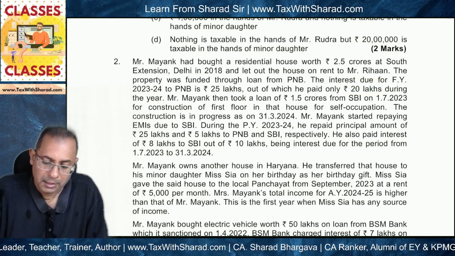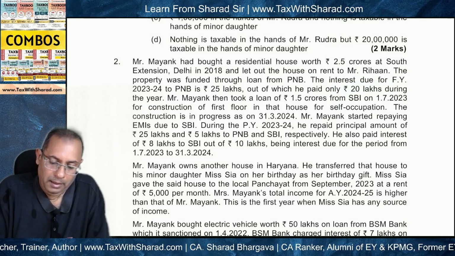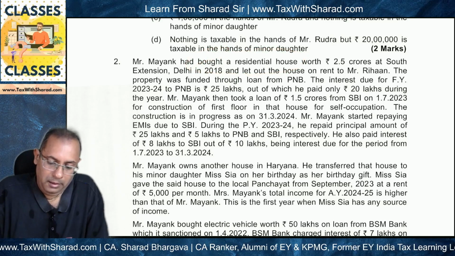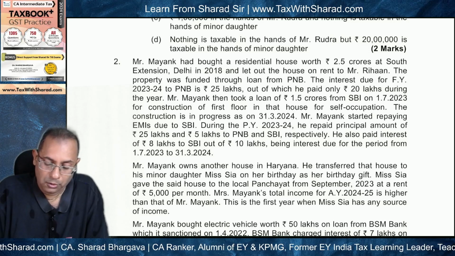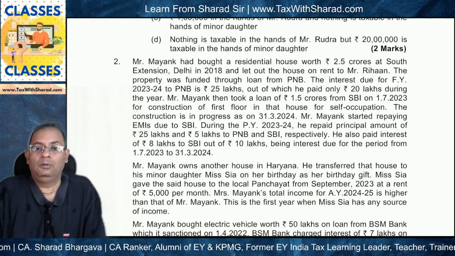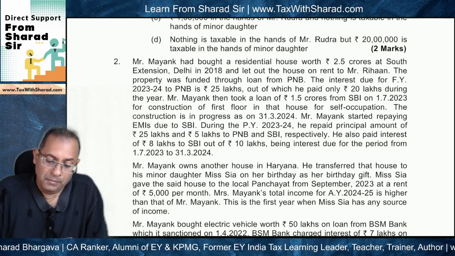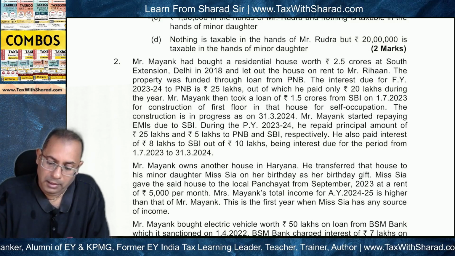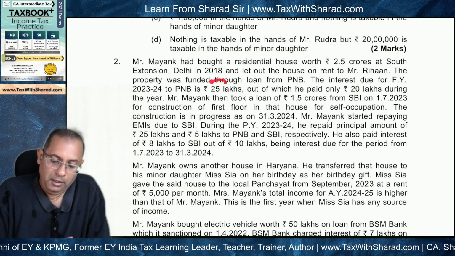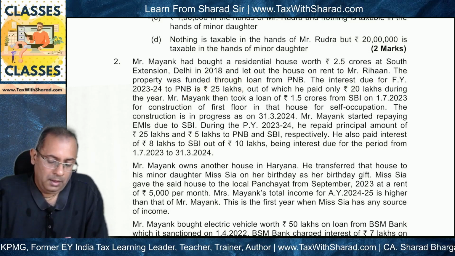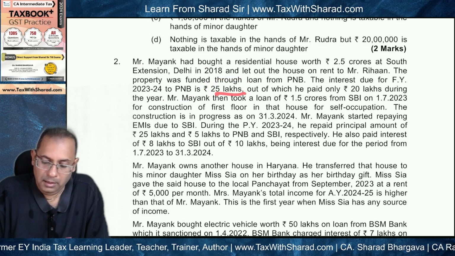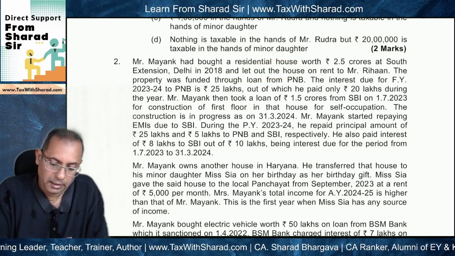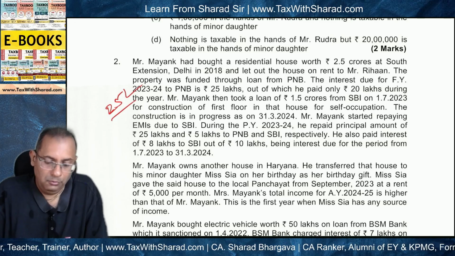Now interest is payable for a let out property, and this is the case of purchase of house property, okay, and therefore interest will be deductible under section 24. And as we know, 2 points here: in the case of let out property, there is no limit as far as deduction of interest is concerned. And second point, interest is deductible on due basis, not on payment basis. So even if only 20 lakh of interest was paid, but 25 lakh is what is due, and therefore 25 lakh of deduction will be allowed, and to the full extent, because this is a let out property. Okay, so 25 lakh, this is one amount.